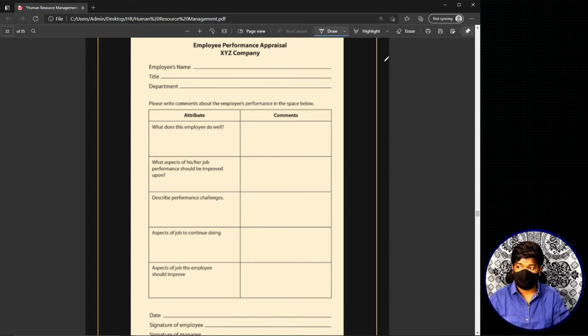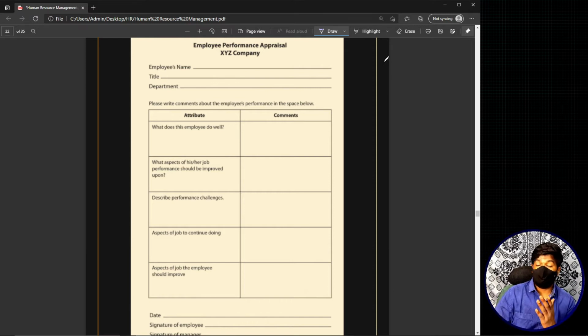Now, what is this SA method? In this SA method, the rater has to present an essay or a paragraph or statements relating to personality traits related to the particular employee. Now, why did we say that this is difficult? For example, if there are only 2 or 3 employees in my organization for whom the rater has to provide performance appraisal, then in that case this method is easy, because you have to write 2 to 3 different lines. There are only 2 to 3 different employees.